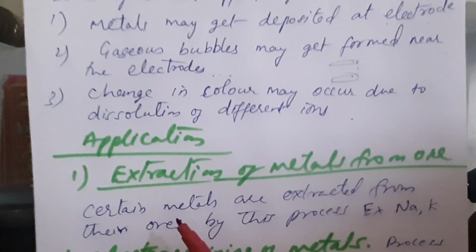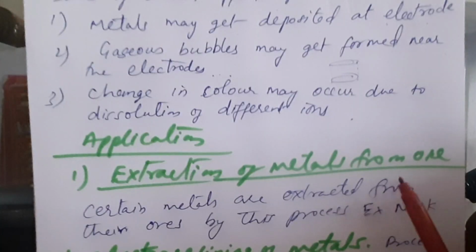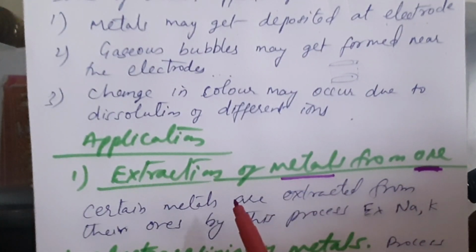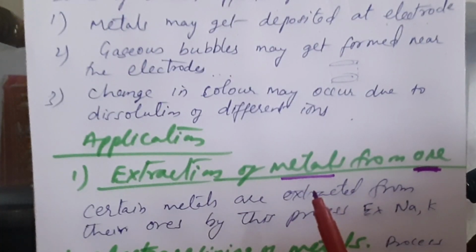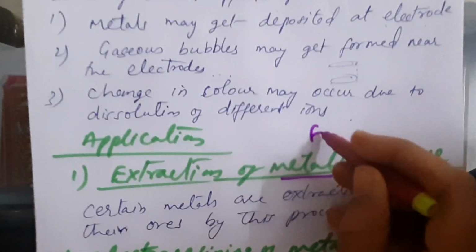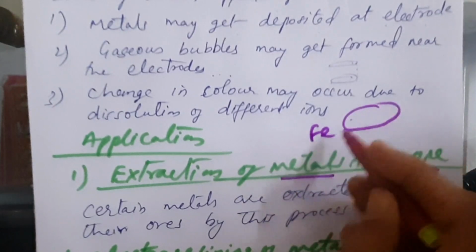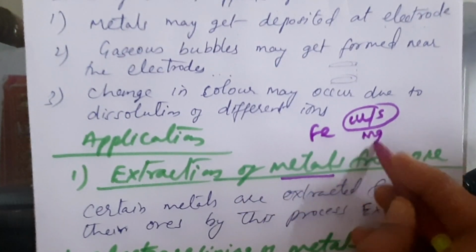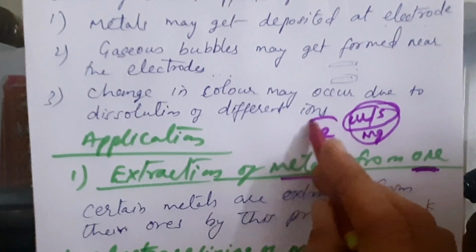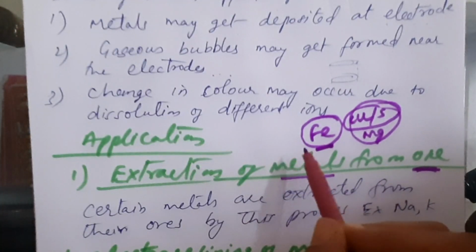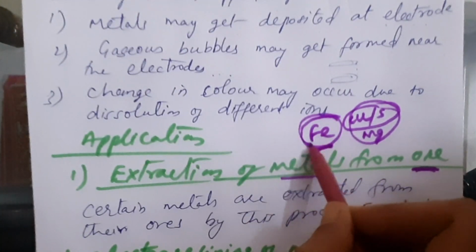So first, I already explained to you extraction of metal from the ore. So what is this ore? This is also a new topic for you. When we extract certain metal from the earth, that is in impure form, that contains all the variety. Suppose we are having some iron industry. In that case, we need to concentrate only on the iron. But the material which we get from the earth may contain copper also, it may contain sulfur also, it may contain magnesium also. All those things may be there. But as our industry is related to iron and steel, we need to concentrate only on iron. So out of that mineral which we got, we will separate out this iron content.